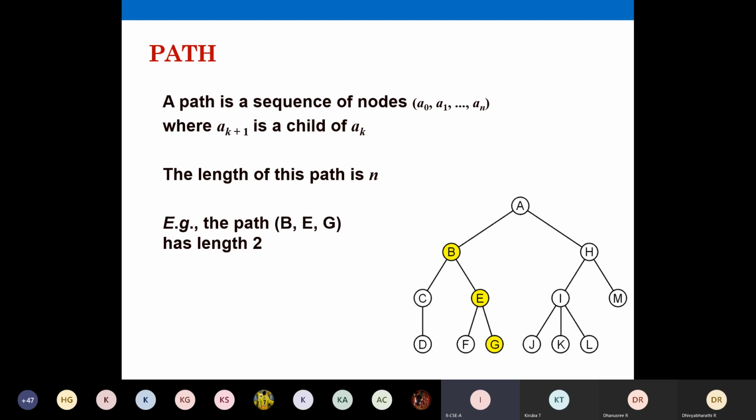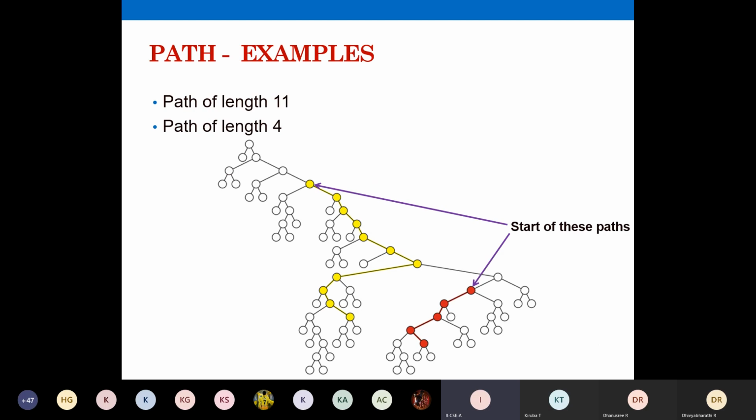So path, this we discussed already. Just go through this. You need not write this. Some more examples only I've shown here.